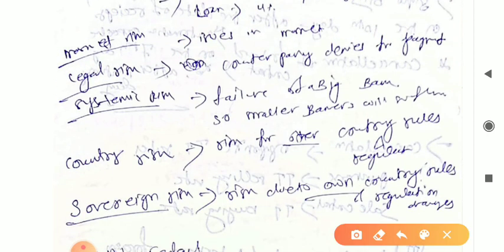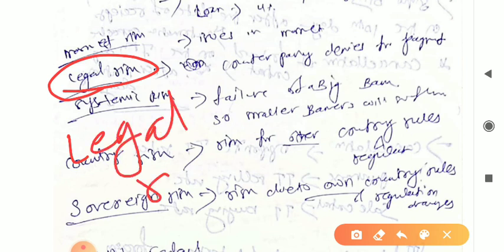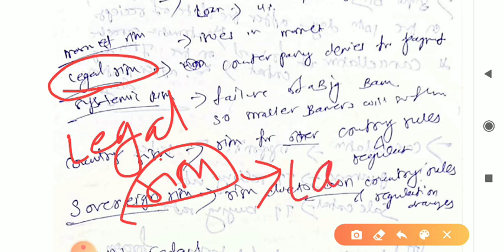Then next one will be legal risk. What is legal risk? That is some risk related to law, legal processes. This counterparty denies payment.